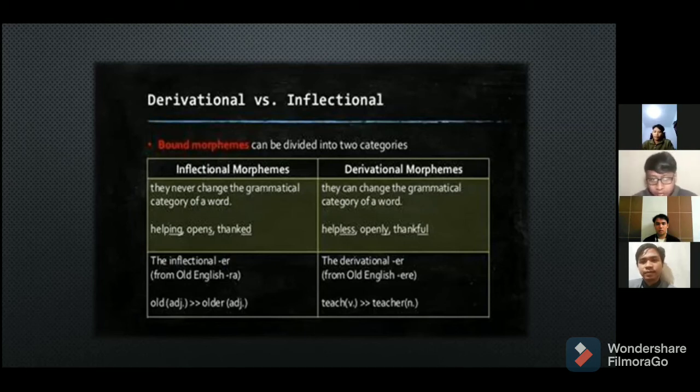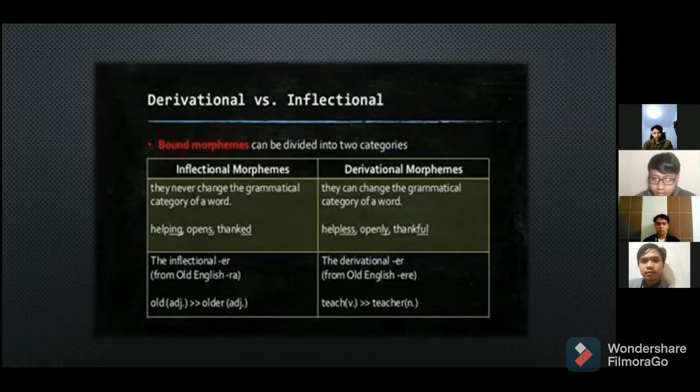For example, helpless, openly, and thankful. And the inflectional er from Old English ra. Old is an adjective and older is an adjective. And the derivational er, for example teach is a verb, teacher is a noun.